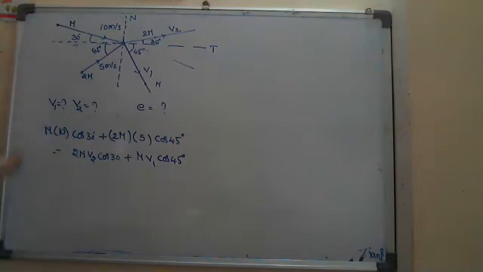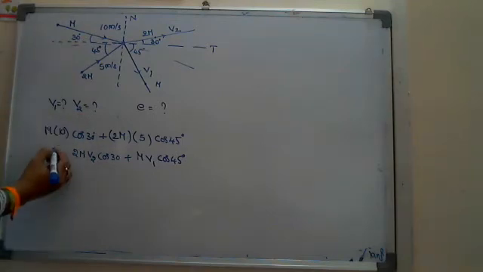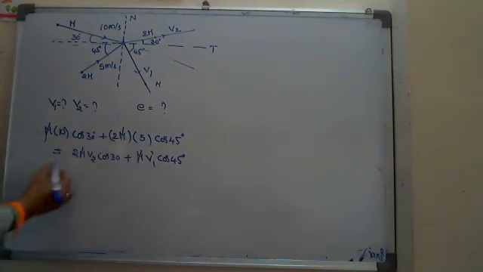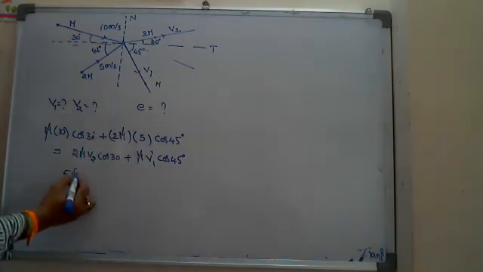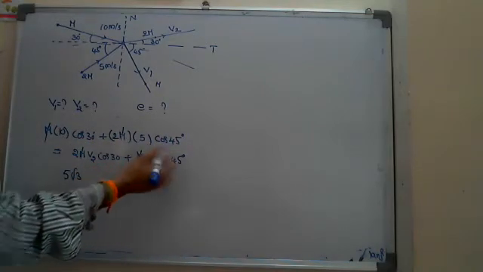So here you see we have only two unknowns now. Everything else we know. Two unknowns means we require only two equations. That's what I told initially: no need to consider the type of collision, we don't want a third equation. So here we know the two masses, and I can write, in the tangential direction, simply the law of conservation of linear momentum. The m's all get cancelled, and 10 cos 30 gives 5 root 3, and 10 cos 45 gives 5 root 2.